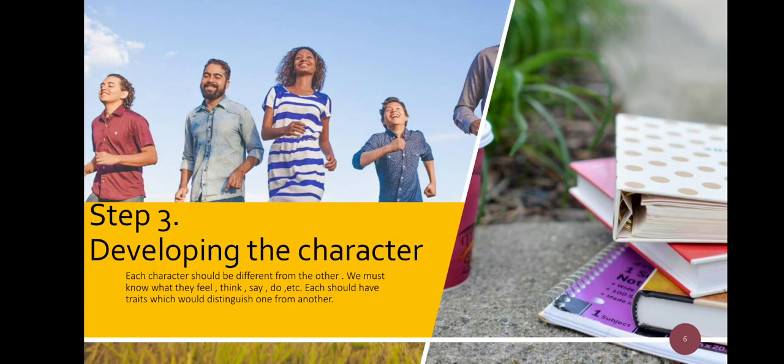At that moment, you should show it in such a manner that the reader will know that this character is thinking in this manner, this character can feel like that, what he's saying, what he's going to do next. Everything like this increases the realistic touch. So definitely you need to add these things in your story, it will help you out.